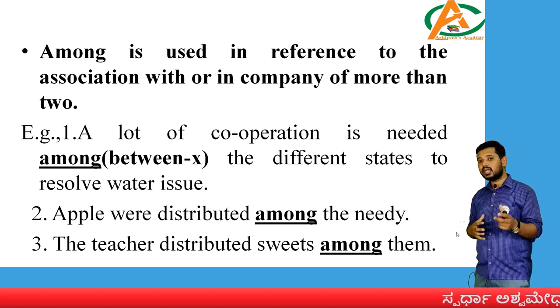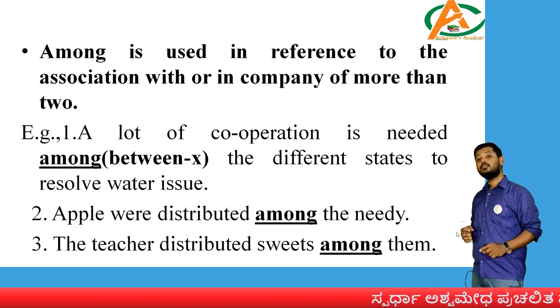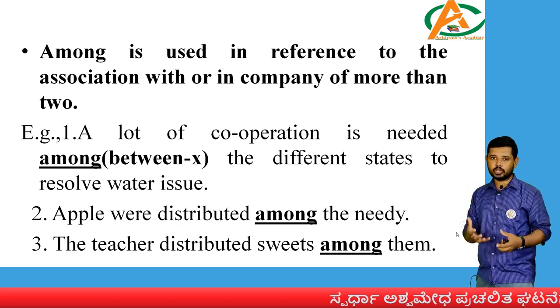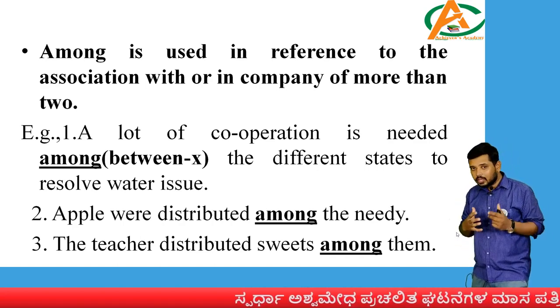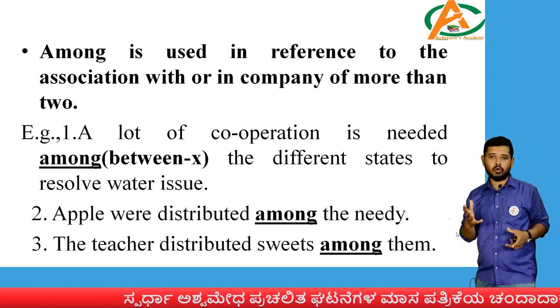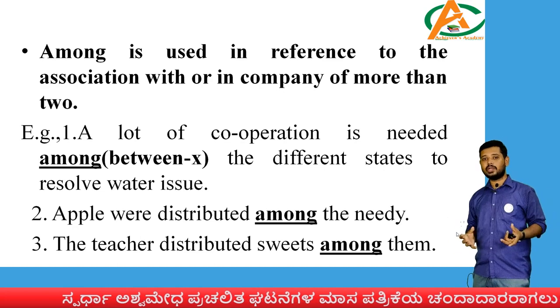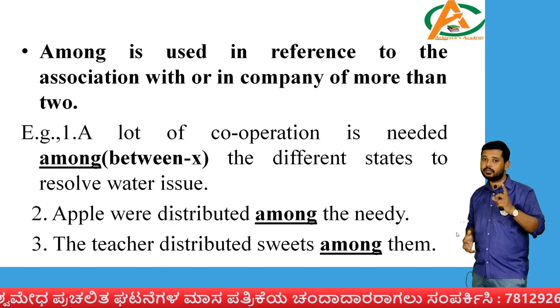Okay, so during that time you use the word among, as well as in company of more than two. If there is a company of more than two, when you have more than two people there, then you use the word among. You have 3, 4, 5 friends just going for a walk together. During those situations, when the number of persons is more than 2, you use the word among.